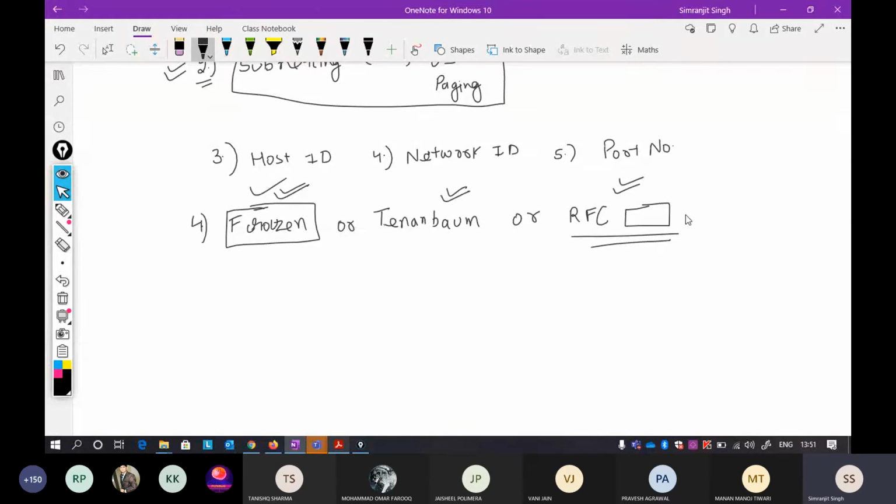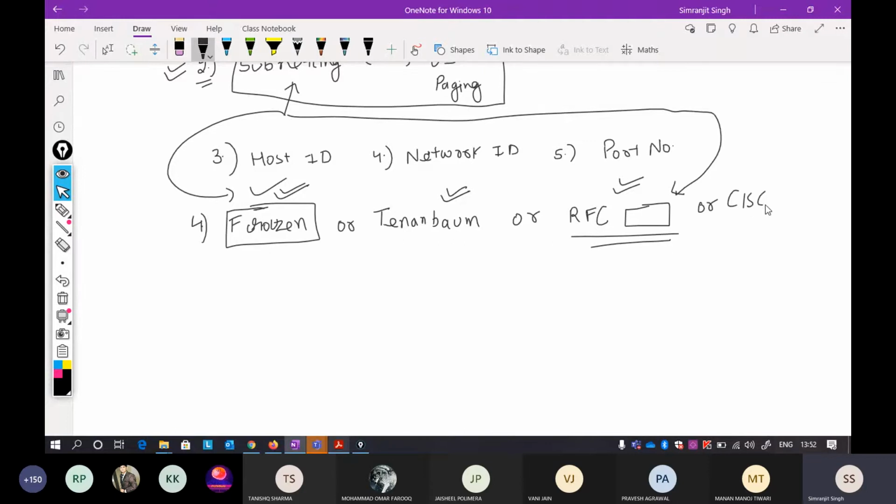So that is the advantage in networking. If you study subnetting, I'll tell you that there are many confusing things in subnetting. There are many confusing things written in different books. So I'll refer to only the RFCs. RFCs are the official documentation, or I will refer to the Cisco standard. I'll try to refer to the Cisco standard or the RFC that is already defined there.